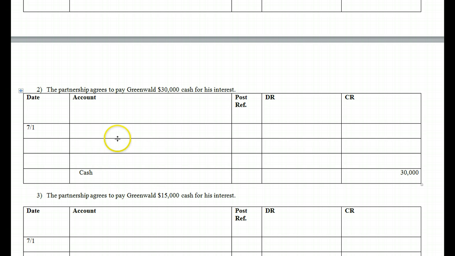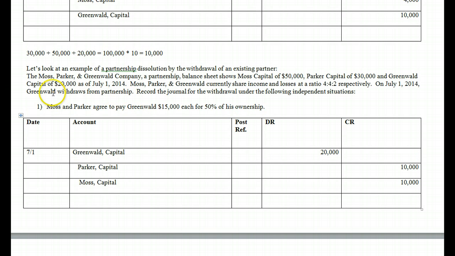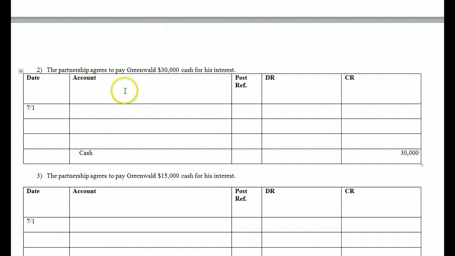Now, why are we paying Greenwald? Well, Greenwald is leaving our firm. So remember, when we look back, Greenwald had capital of $20,000. So if he is leaving, we need to remove that capital. We need to take him completely off of our books. So Greenwald capital needs to come out. And in order to remove capital, we need to debit that account. So we're going to remove him from the firm at $20,000. So what's happening here? Well, we're paying him more than he's worth. So we're basically giving him a bonus.